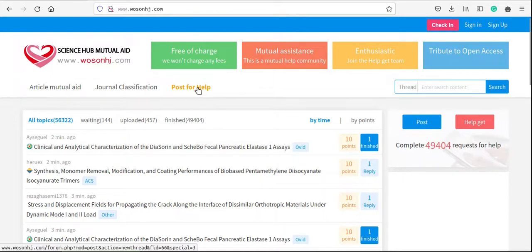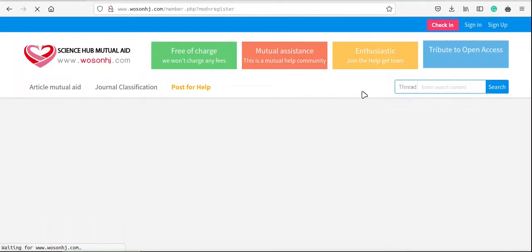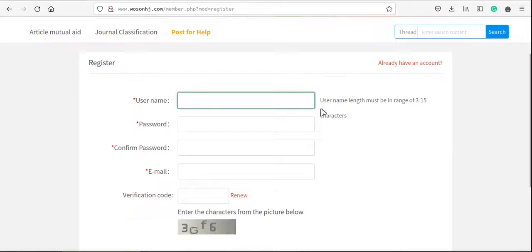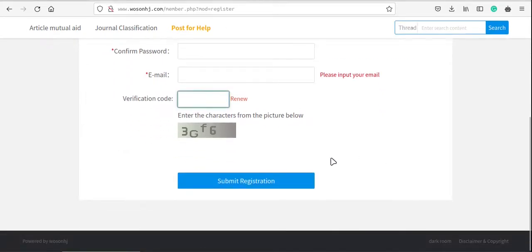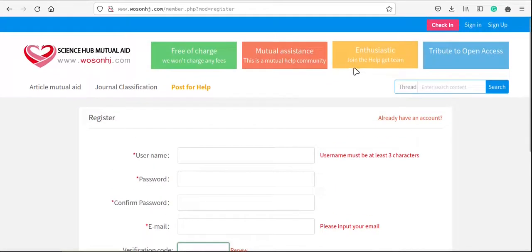But before any of this, we need to sign in first. We need to log in. So if you are a new user, you need to go to sign up. If you sign up, you have to just choose a username for yourself. You have to create a password, confirm it, provide your email ID, and put down the verification code, right? So once you are done, you can submit the registration, and then you can simply sign in.